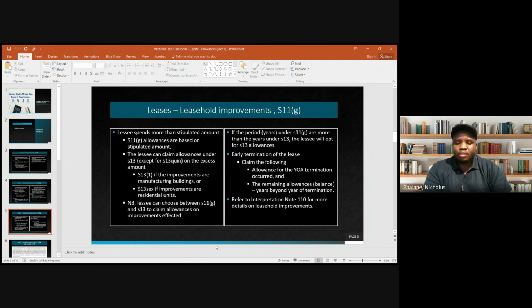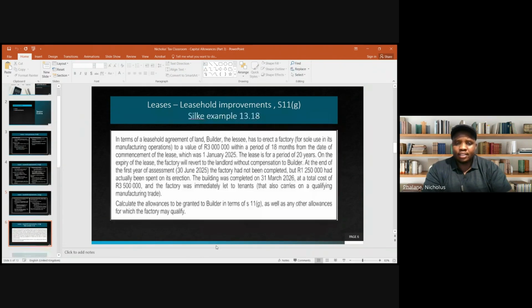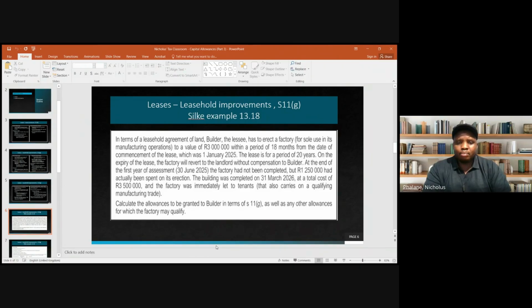Right. So if you want more details on leasehold improvements, you can refer to Interpretation Note 110. And then for your lease premiums, you can refer to Interpretation Note 109. All right. So let's quickly look at an example.